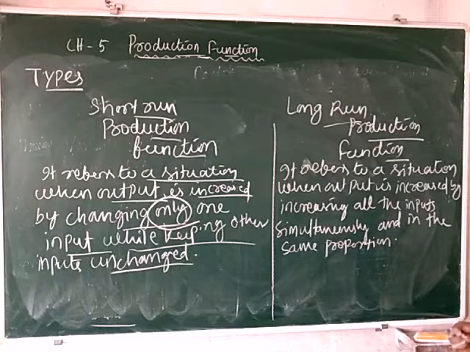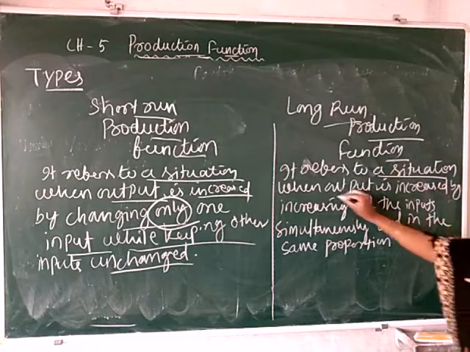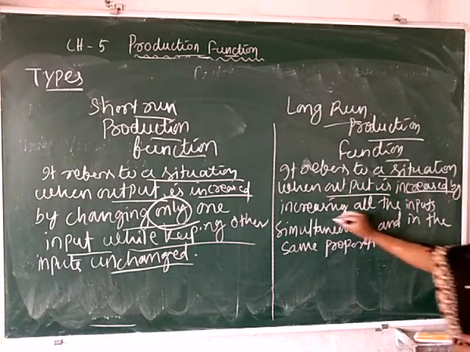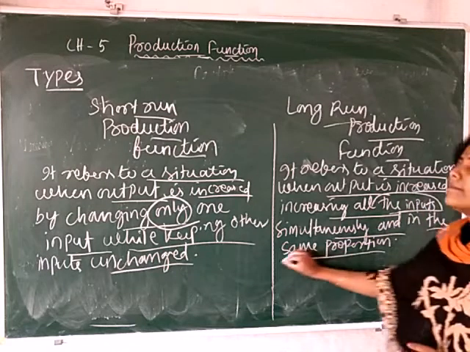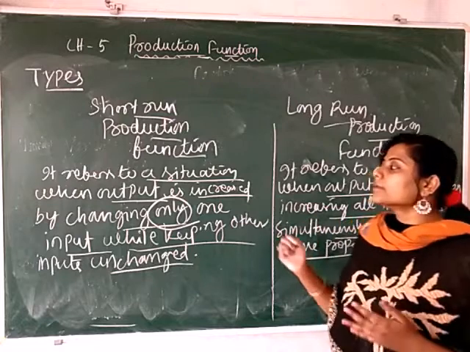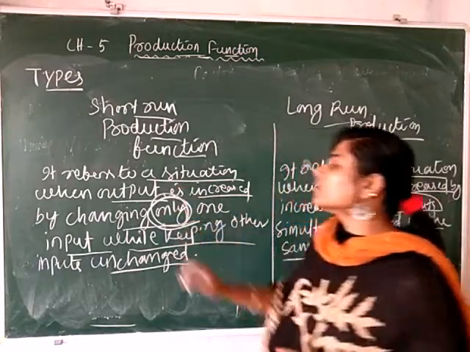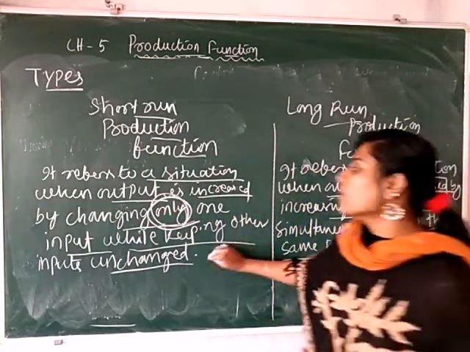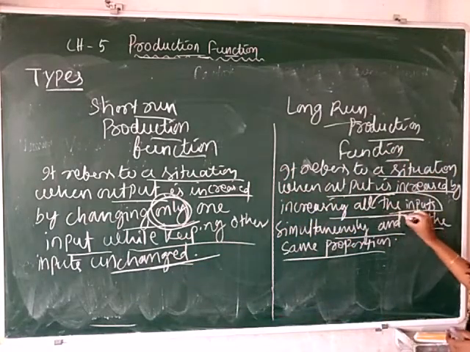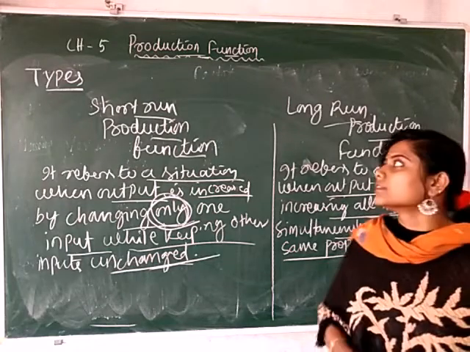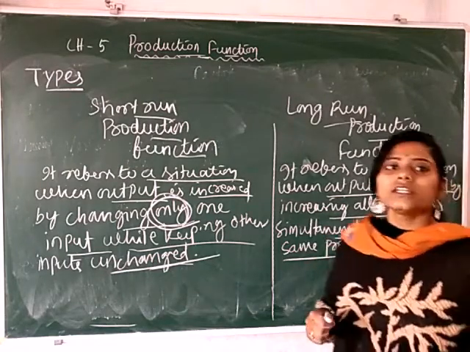But long run production function refers to a situation when output is increased by increasing all the inputs simultaneously and in the same proportion. So in the short run production function, only one input is variable and the others are fixed factors, but in the long run, all the inputs are variable. So these are the types of production function.